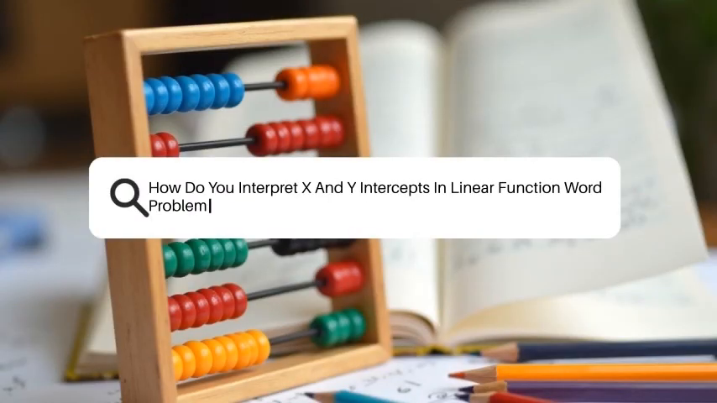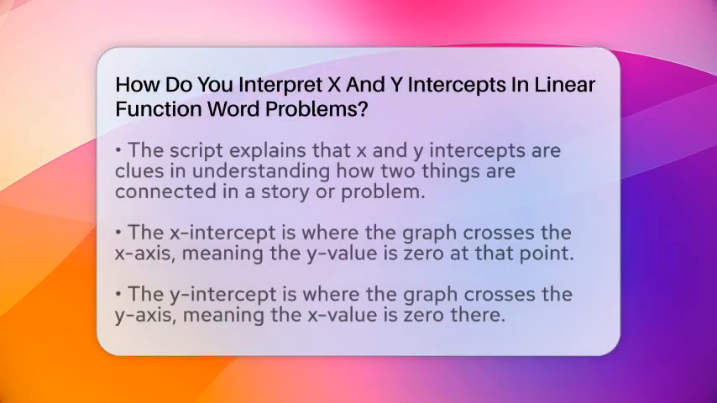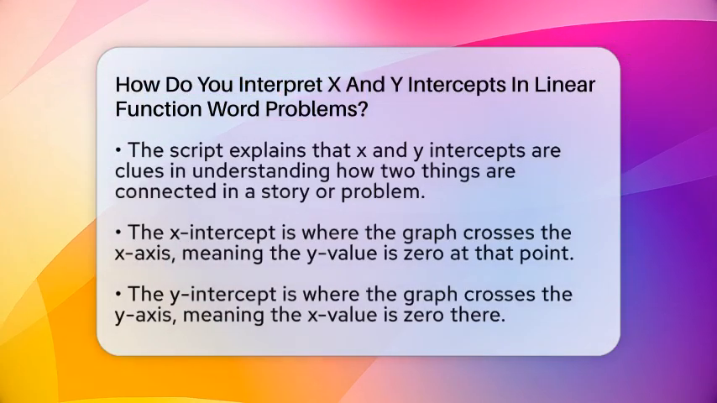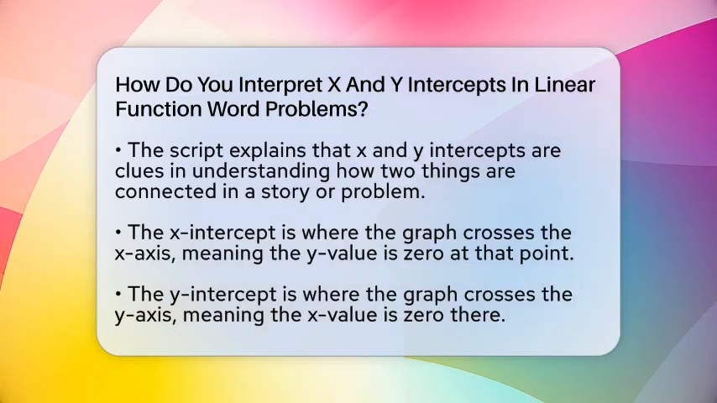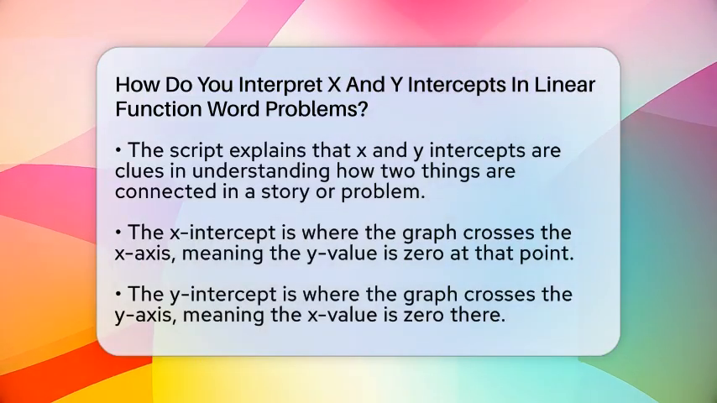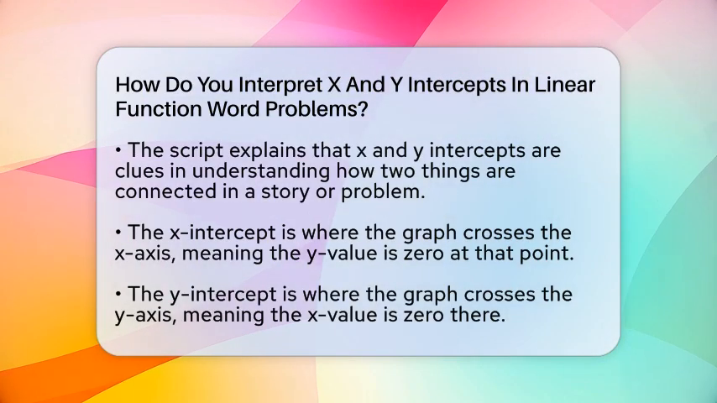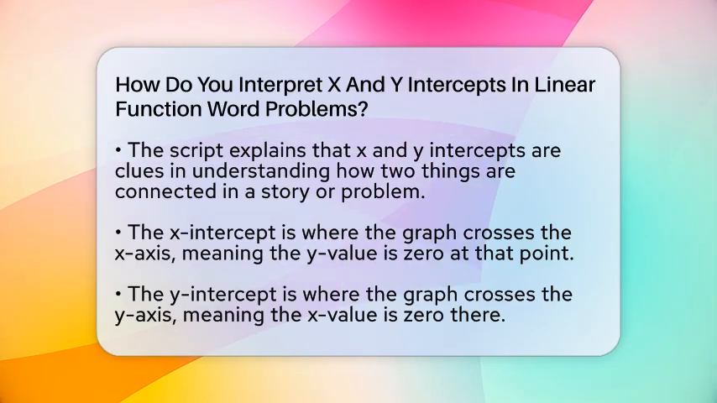How do you interpret x and y intercepts in linear function word problems? Imagine you're trying to understand a story about how two things are connected. The x and y intercepts are like clues that tell you where the story begins and how it changes.